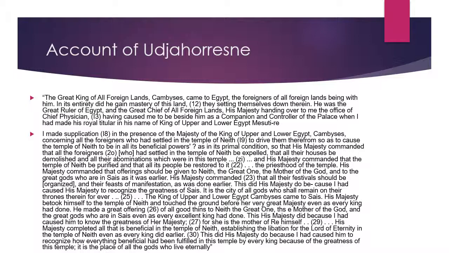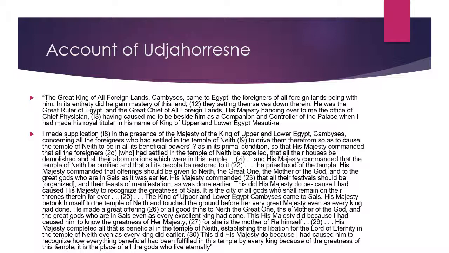His Majesty handing over to me the office of chief physician, having caused me to be beside him as a companion and controller of the palace, when I had made his royal titulary in his name of King of Upper and Lower Egypt. I made supplication in the presence of the Majesty of the King of Upper and Lower Egypt, Cambyses, concerning all the foreigners who had settled in the temple of Neith, to drive them out, so as to cause the temple of Neith to be in all its beneficial powers, as in its primal condition, so that his Majesty commanded that all foreigners who had settled in the temple of Neith be expelled, that all their houses be demolished, and all their abominations which were in this temple.